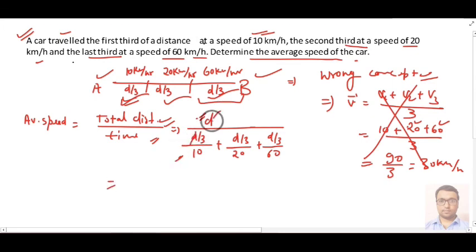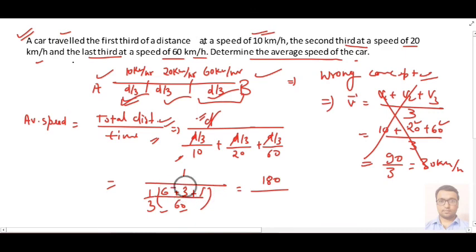From here if you solve this, you will get this as a fraction. Take LCM, 10, 6, 2, 3, and 60, and the whole upon 1 by 3. This 3 into 60 will go in the numerator part, and 6, 3, 9 and 1, 10. So 18 km per hour will be our correct answer.